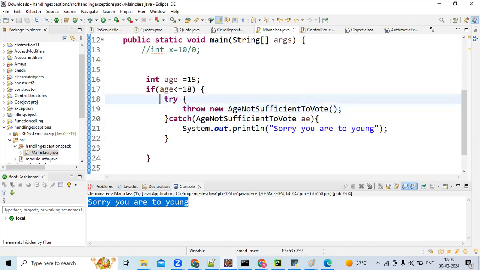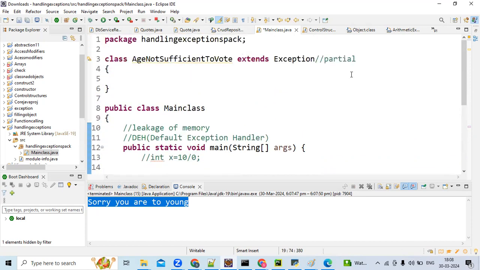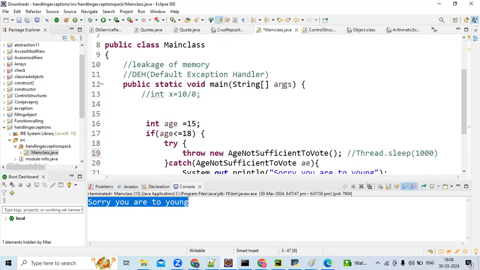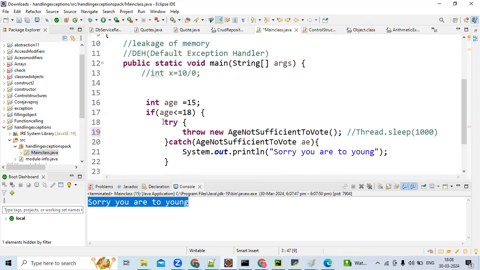Now, what is the second way, Sumant? Which line? Line 19 will act like a Thread.sleep. Exactly the same, like Thread.sleep will also do the same thing. This also creates a checked exception because I am extending from Exception. Am I correct? Yes.